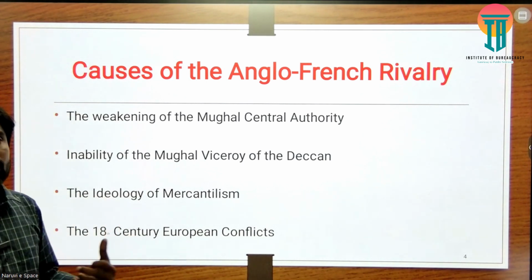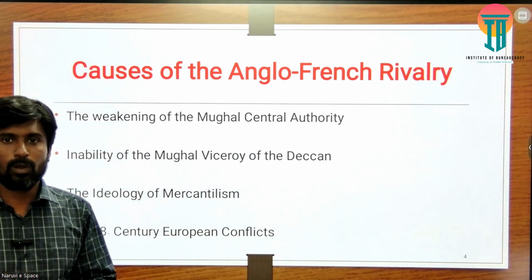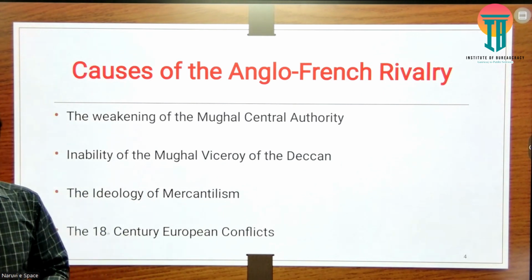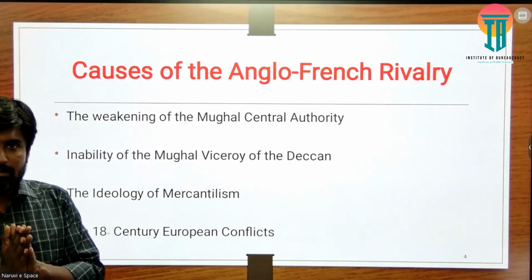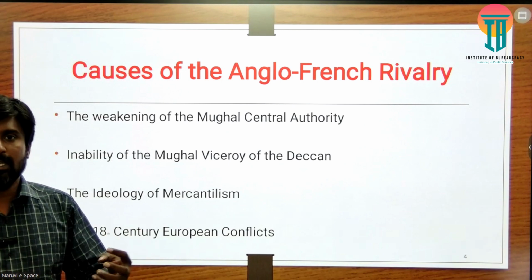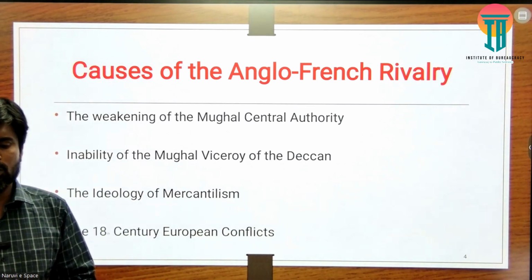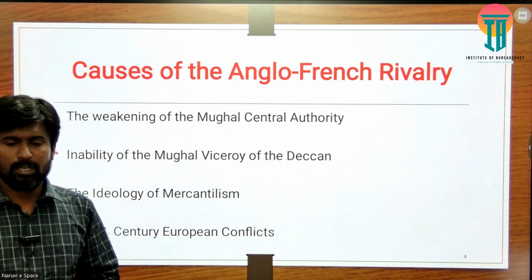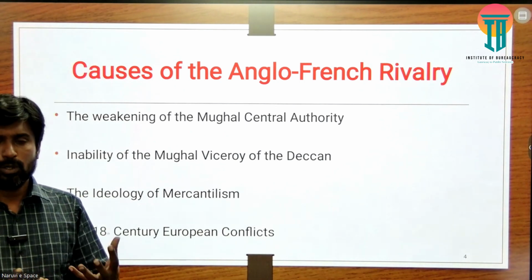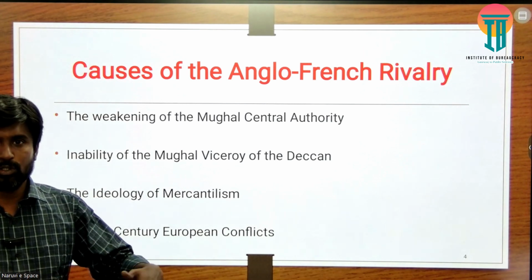But the inability of the Mughal Viceroy of the Deccan opened up a space for other small kingdoms to emerge in that locality. The Viceroy completely failed to consolidate that region and protect it from external pressure, from small powers like the British, the French, the Nizam of Hyderabad and others. These were very frequent issues that emerged over a period.